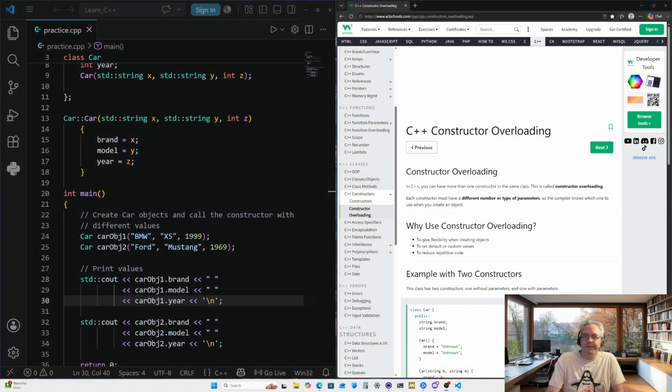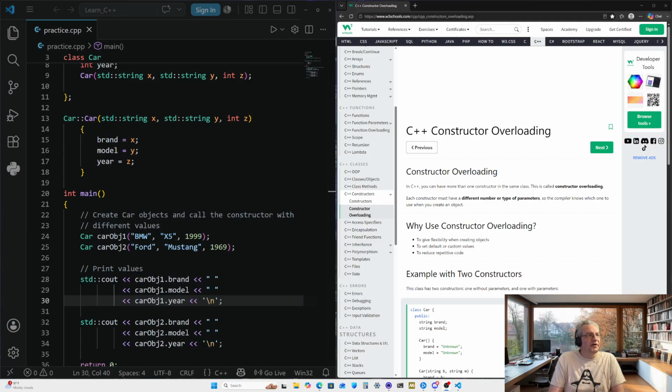So, let's pick up where we left off last time. First off, on the right side, we have W3 Schools, which is one of the sources I'm using to discover and learn. On the left side, we have VS Code, which is what I use to practice, write, and try to understand what's going on with the code as I write it.